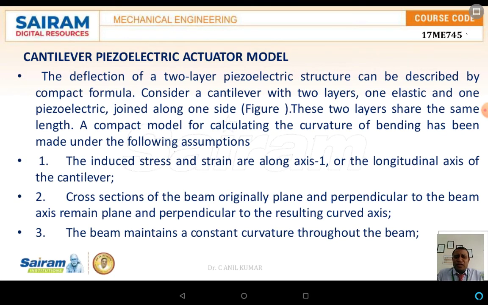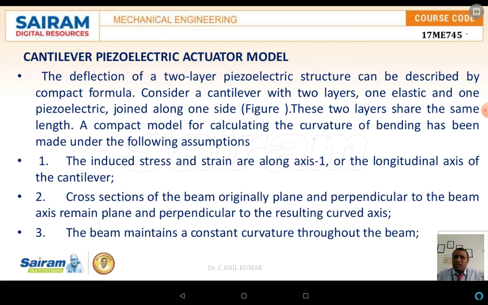Now, what we are discussing is with respect to the piezoelectric actuator model. In this case, the deflection of the two-layer piezoelectric structure can be described by a formula. Before going to the actuator model, there are some assumptions that have to be made. This is common in most of the materials.